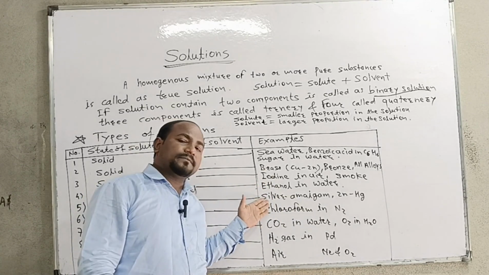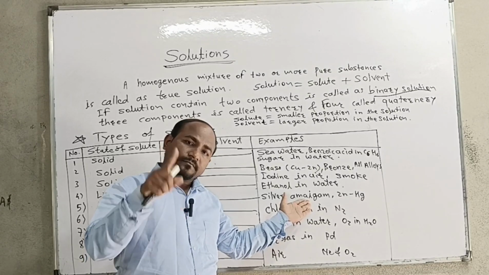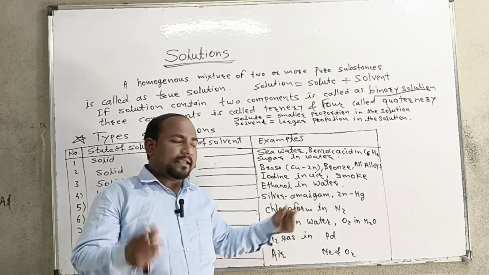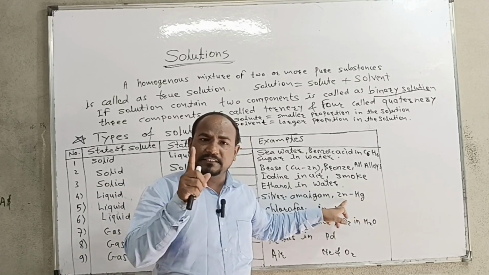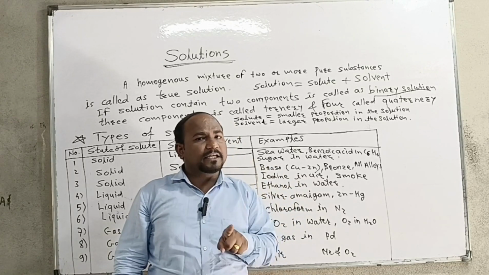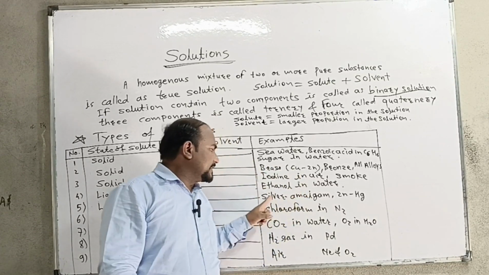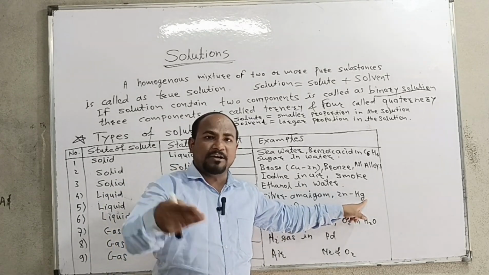So silver is solid and mercury is liquid. In the same way, zinc in mercury: mercury is liquid and zinc is solid. So whenever any metal is combined with mercury, it is said to be an amalgam. Like silver amalgam, zinc amalgam, you can have sodium amalgam as well.